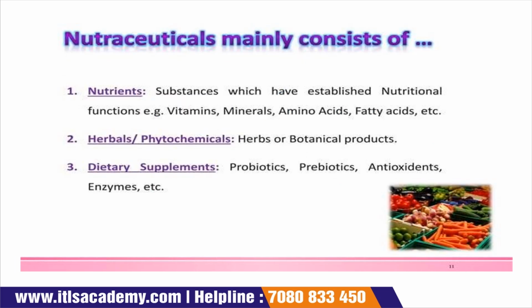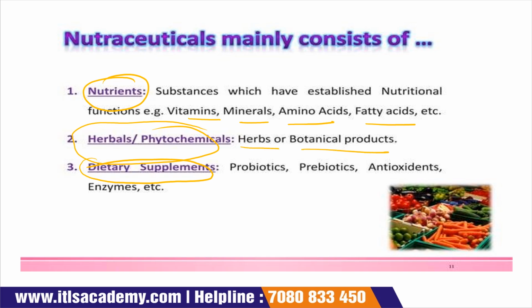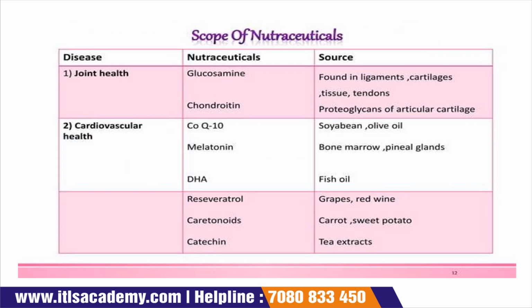Okay, now nutraceuticals may contain nutrients, herbs and phytochemicals, or dietary supplements. The nutrients have a nutritive value or perform a nutritional function, like vitamins, minerals, amino acids, fatty acids. Okay, the herbal or phytochemical products are those that have herbs or a botanical product, and the dietary supplements are like probiotics, prebiotics, antioxidants, and enzymes. Okay, now come to the next one.